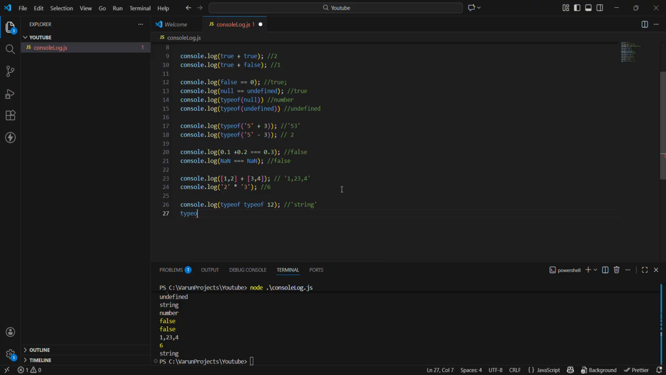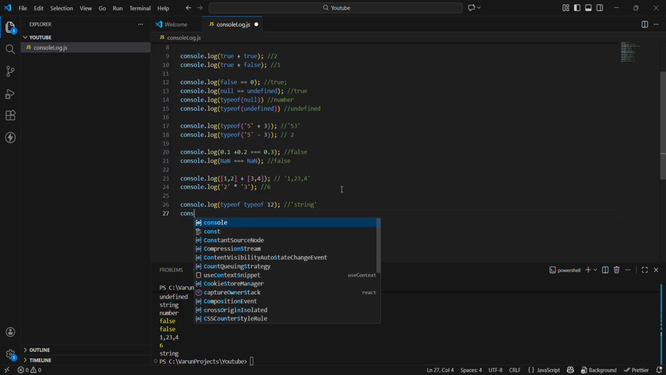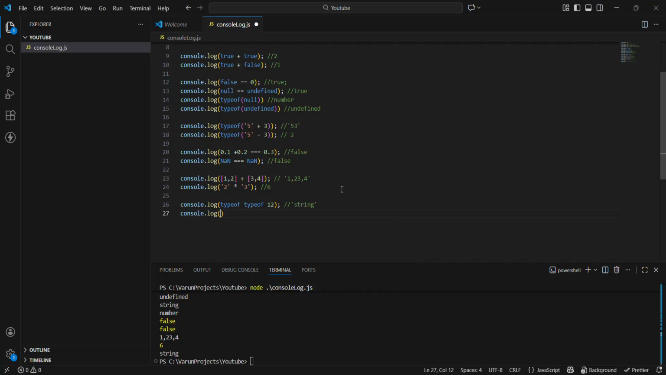What do you think will be the console.log typeof null? What do you think will be the output of this? Yes, guys, you have guessed it. Many of you have guessed it, right? It will be object. Let's verify.